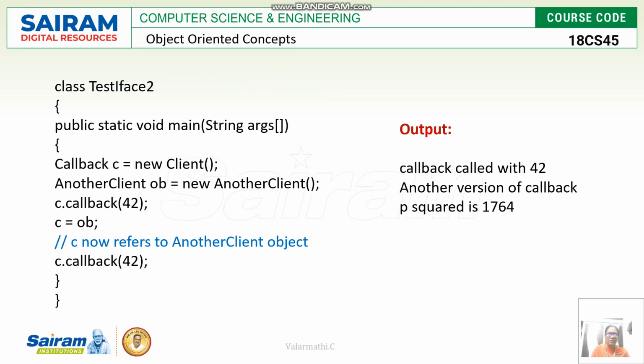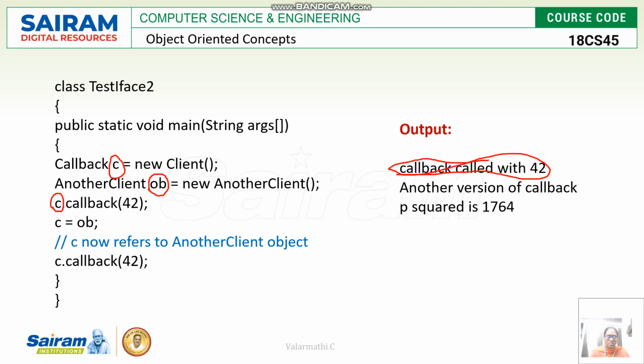Again, we'll have one more testing phase. Here Callback c, new Client, another client object. So c is the first object and ob is the second object. What will happen? c.callback(42) will be called the first time. So it will call the first object's c.callback(42). So "callback called with 42" is the first output that will be reached.